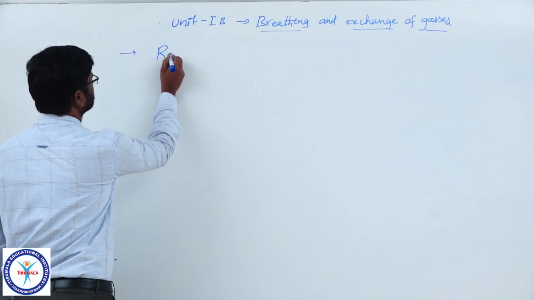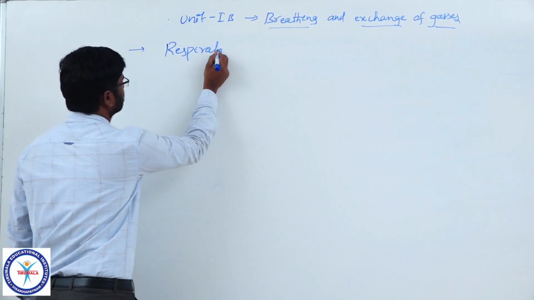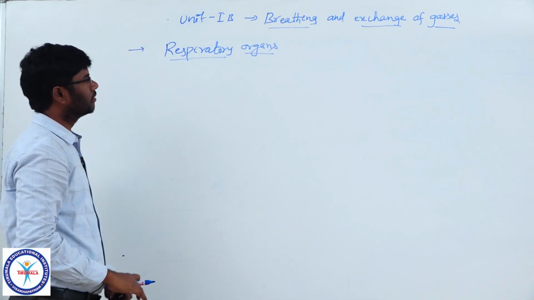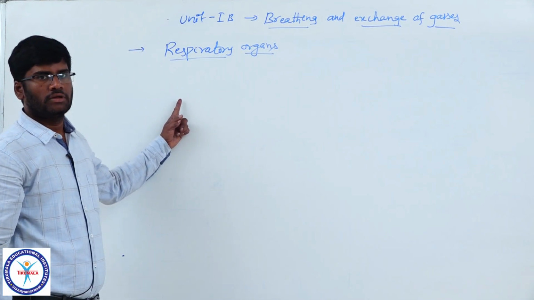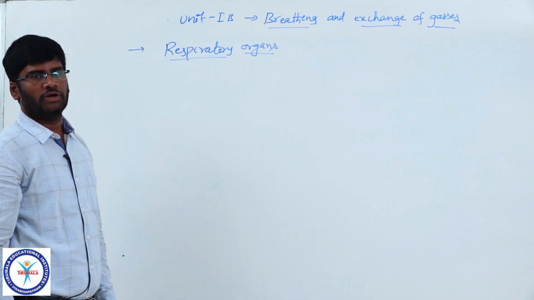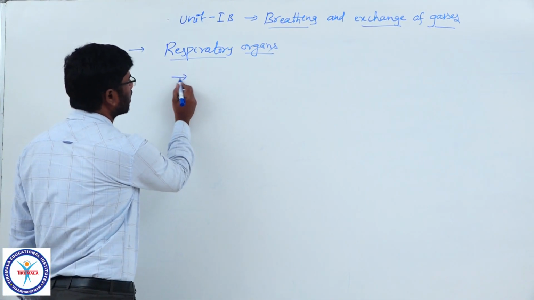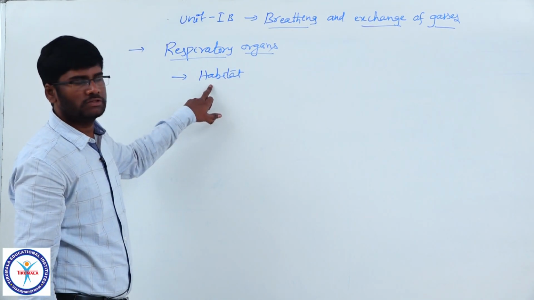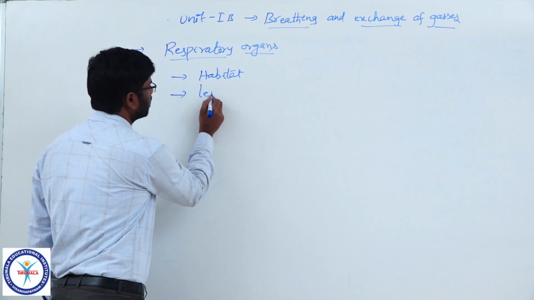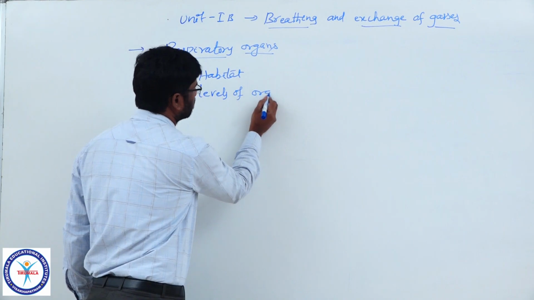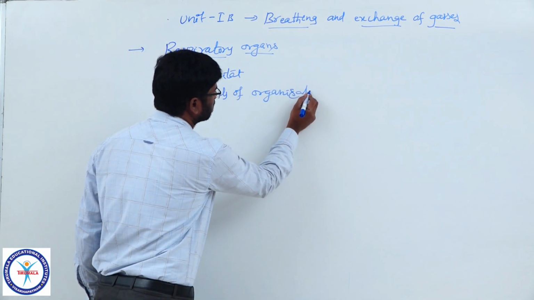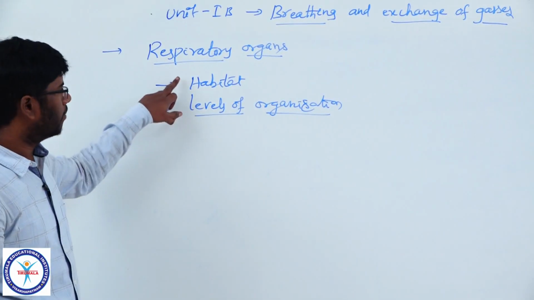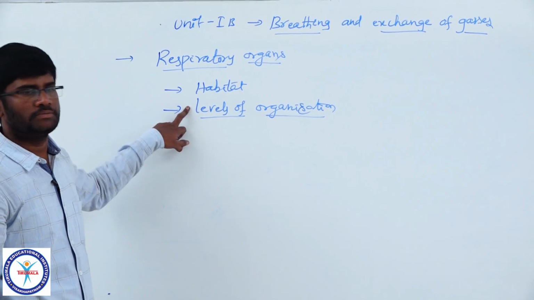Come to respiratory organs. The mechanisms of respiration vary among different groups of animals, which is mainly based on habitat. Habitat is a place where an organism lives. And the second thing is levels of organization. So, the mechanisms of breathing depend on habitat of the organisms and the levels of organization.